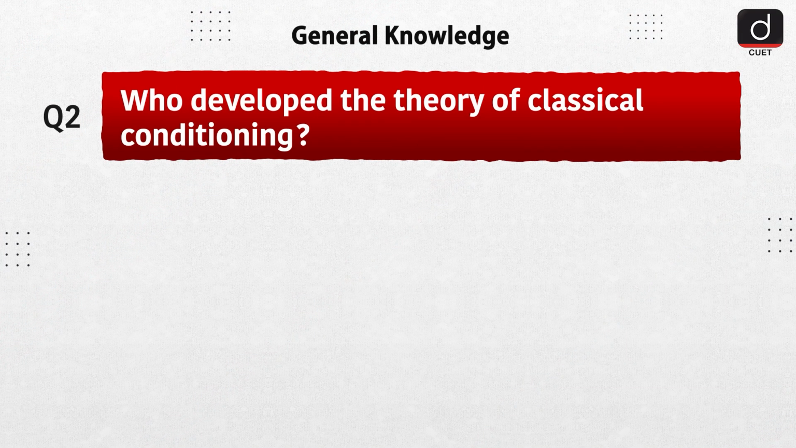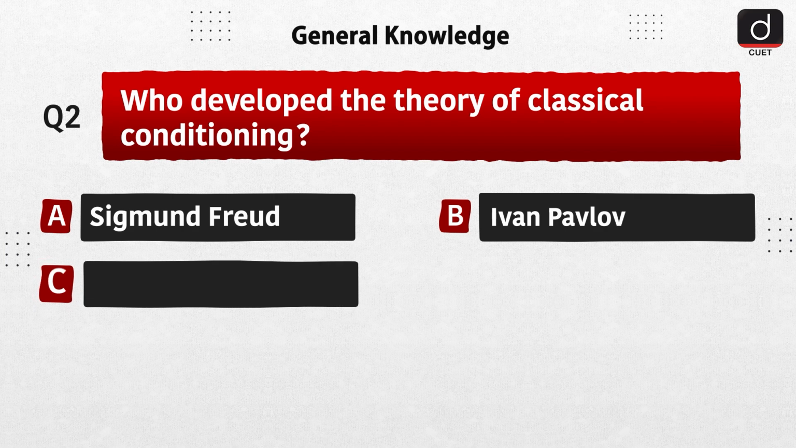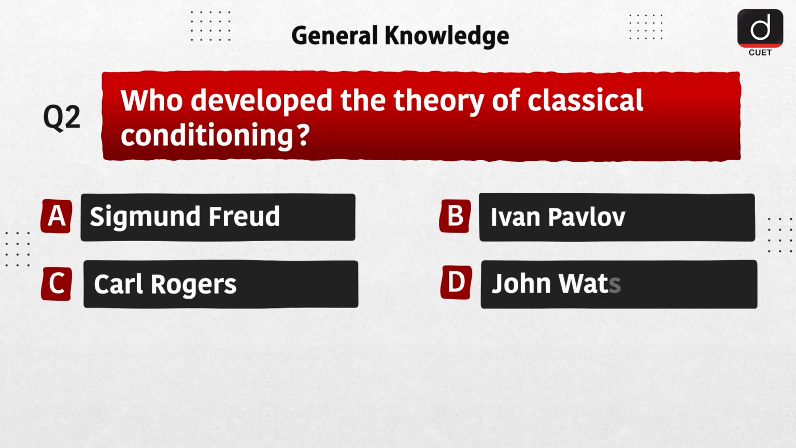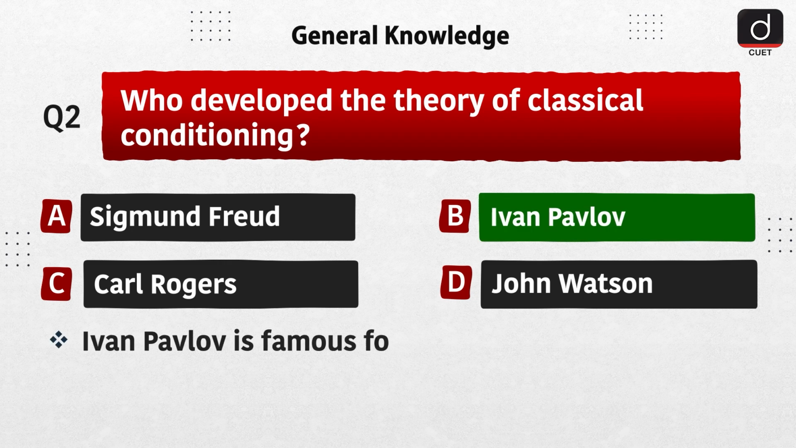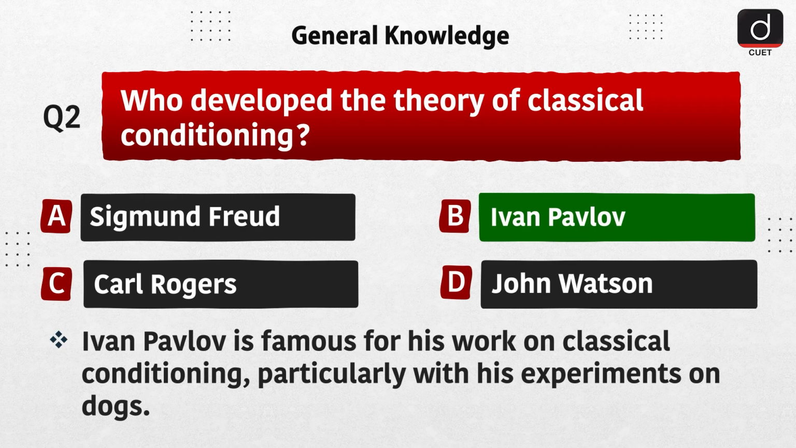Next question is, who developed the theory of classical conditioning? Option A, Sigmund Freud. Option B, Ivan Pavlov. Option C, Carl Rogers. Option D, John Watson. The correct answer is option B, Ivan Pavlov. Ivan Pavlov is famous for his work on classical conditioning, particularly with his experiments on dogs.